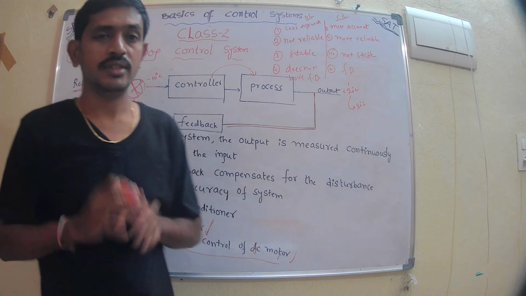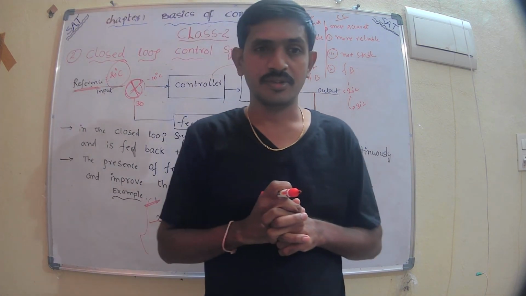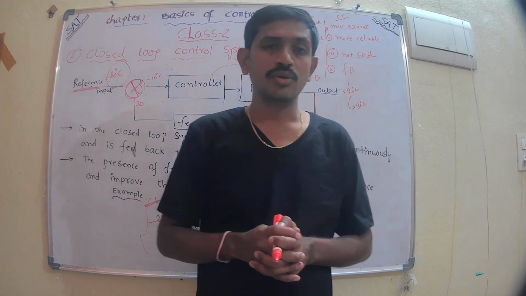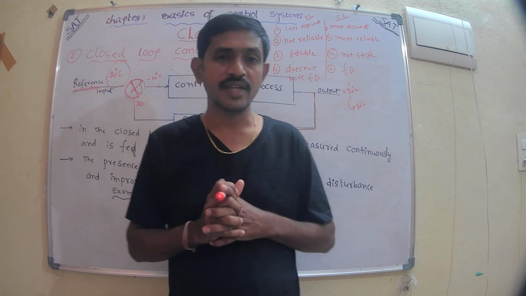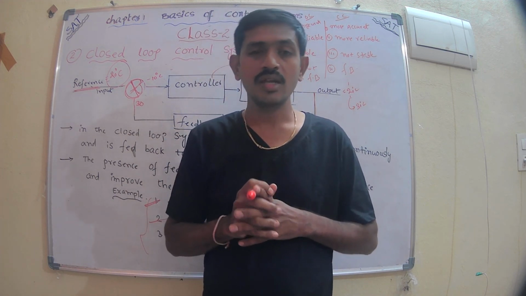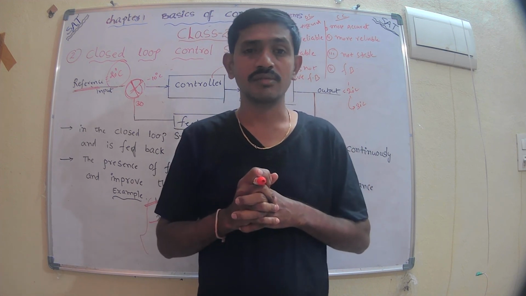So these are the types of classification of control systems. After knowing all these types, we have to model and design our control system. To represent our given control system, we have to use mathematical tools.